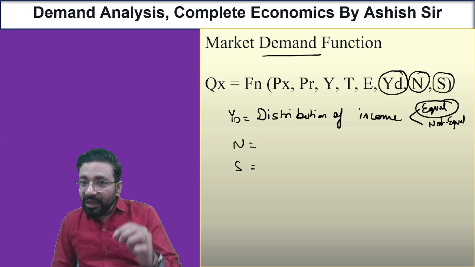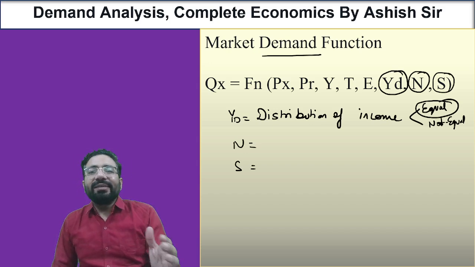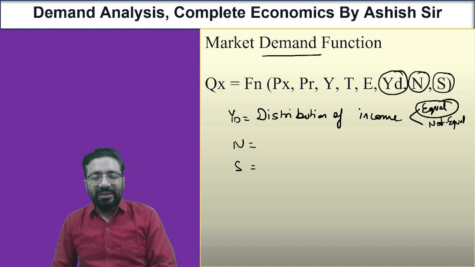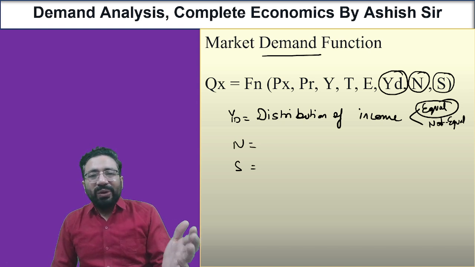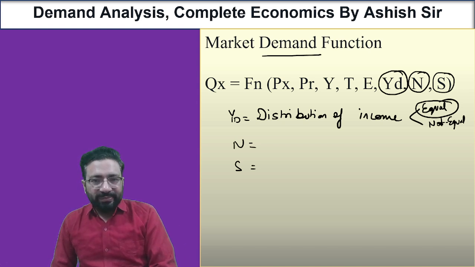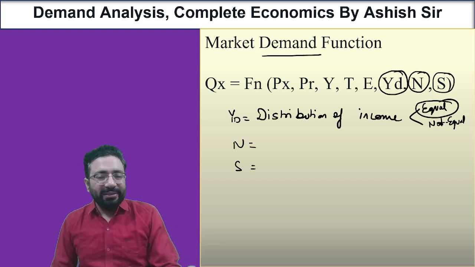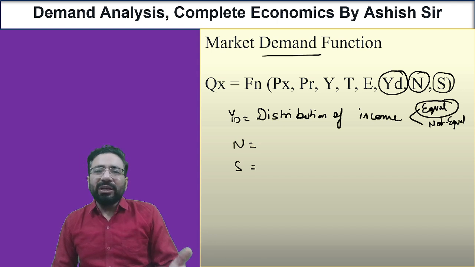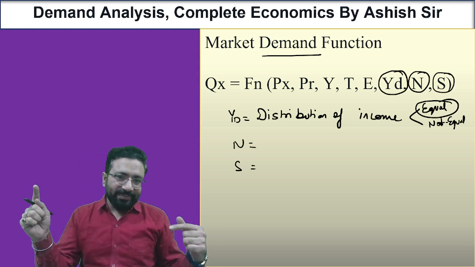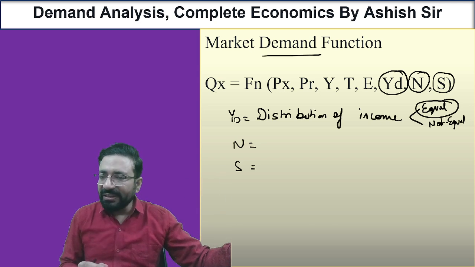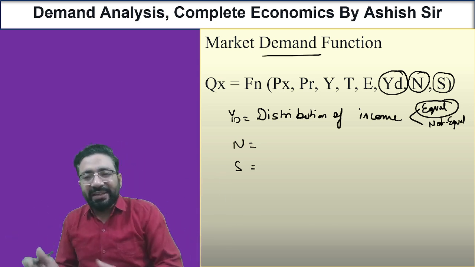That's why all the things purchased by all the buyers would be the same. There would be no discrimination in the buying decision. All will purchase normal goods, so there would be no luxury items and inferior goods. All will purchase the same category of goods, and those goods would be demanded in more quantity. If not equal, it would create classes, a rich class and a poor class. The rich class will purchase some different things, and the poor class will purchase some different things.